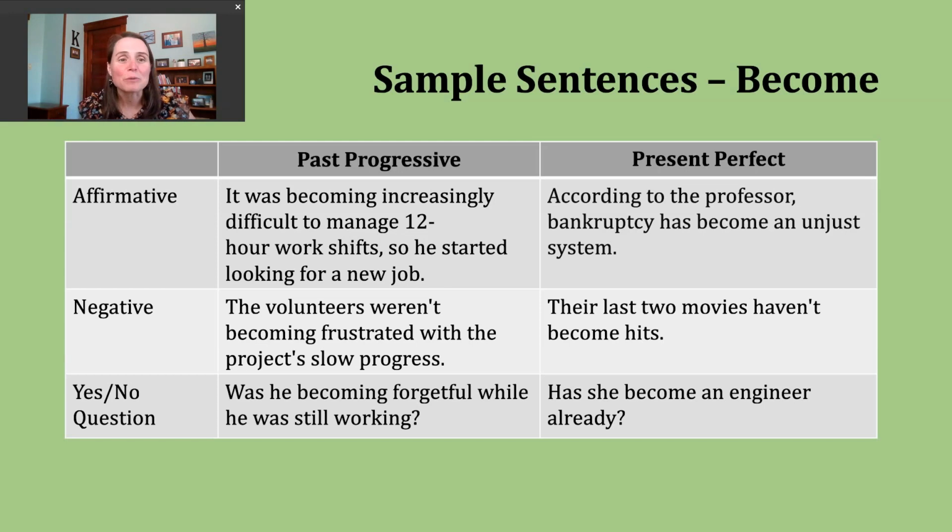Let's take a look at an example sentence. It was becoming increasingly difficult to manage 12-hour work shifts, so he started looking for a new job. This is a very common pattern we see in English. A sentence where we have a past progressive verb, was becoming, and also a simple past tense verb, started.